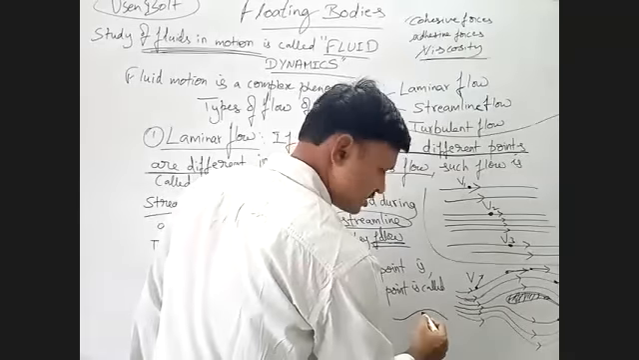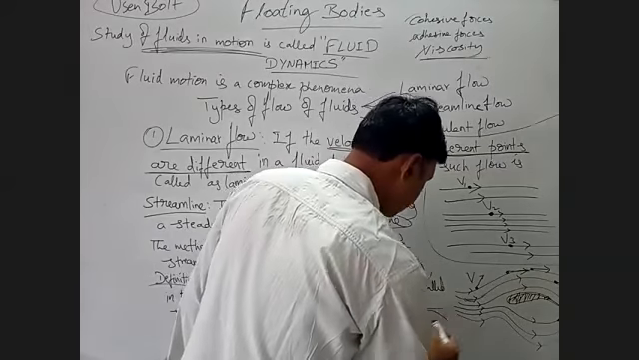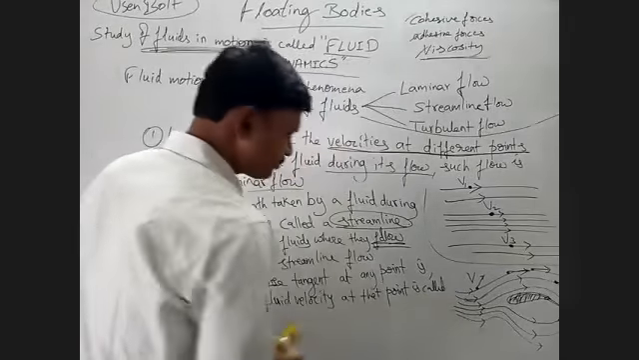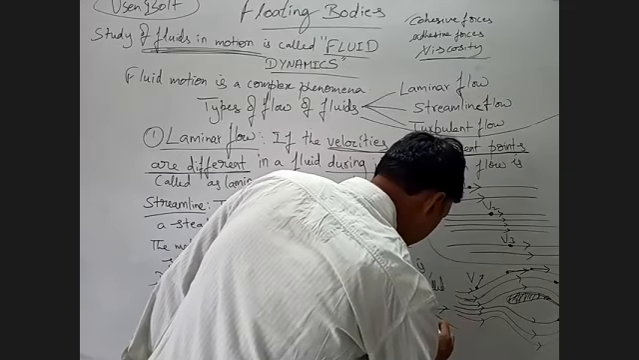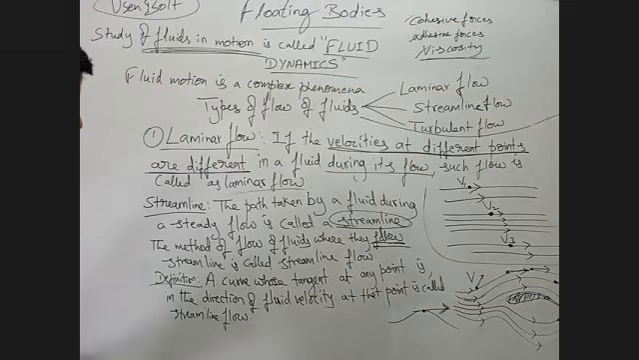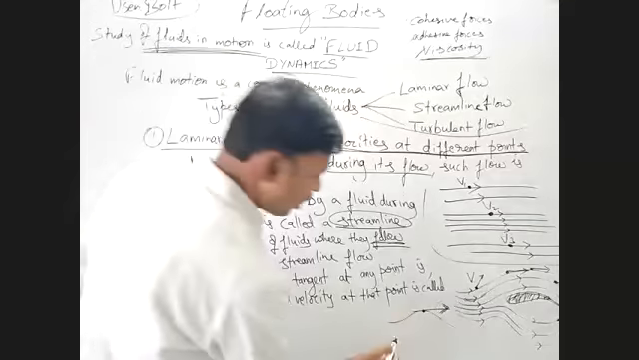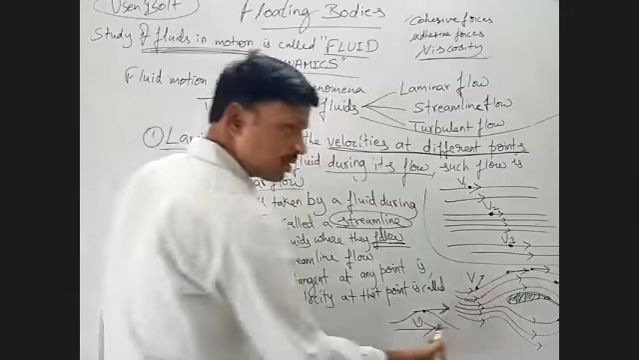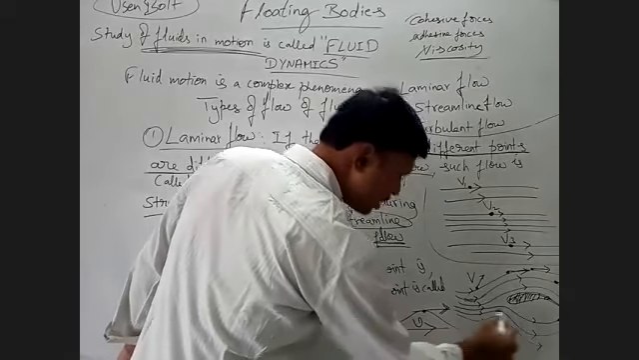Suppose I am taking this curve. For this curve at a point, you have to take the tangent. It comes like this. So this is the tangent at that point of that particular curve. So a curve whose tangent at any point is in the direction of fluid velocity. See how the fluid is flowing. This is the direction of fluid velocity, and at this point the velocity is the same. At another point, it is different of course.